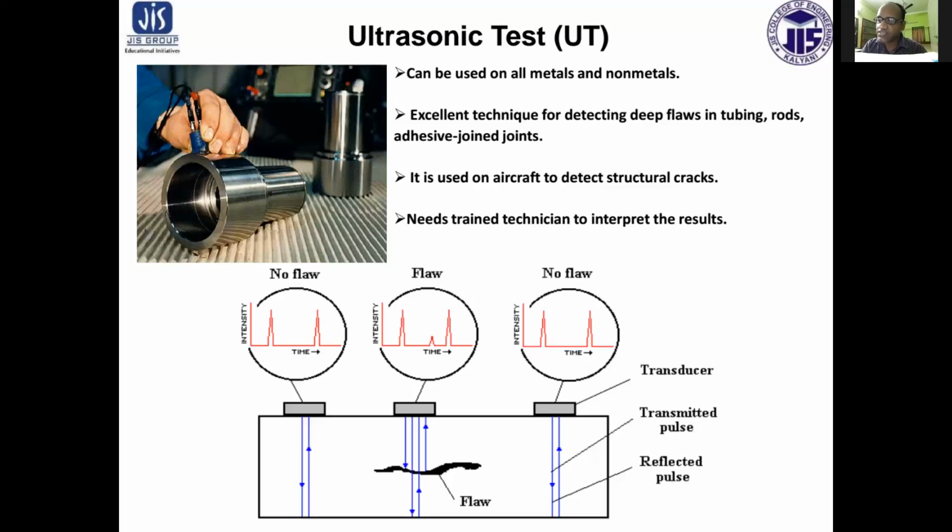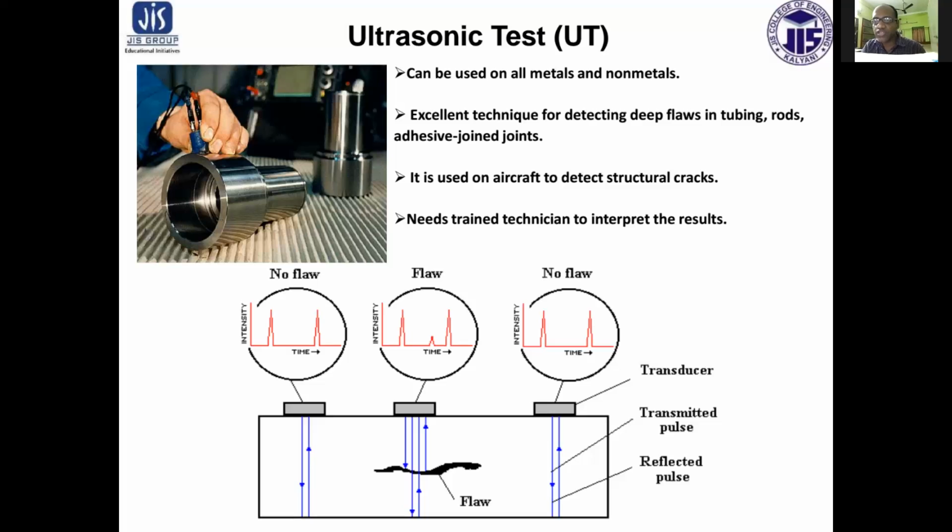This is translated into another signal and shown on the oscilloscope. If no flaws are present, a clear, strong signal will be seen on the oscilloscope, but if the material contains a flaw, a weaker or distorted signal will be seen.